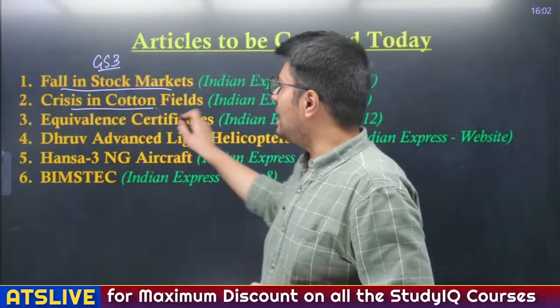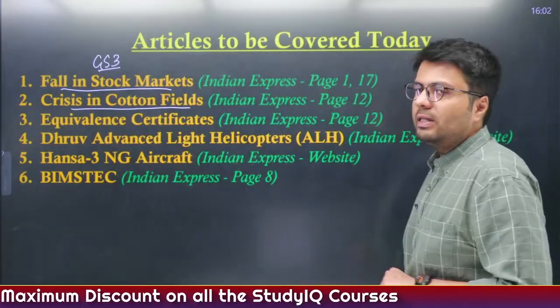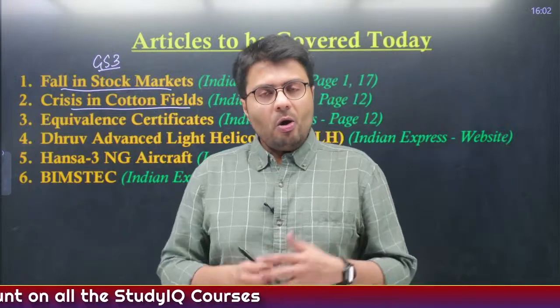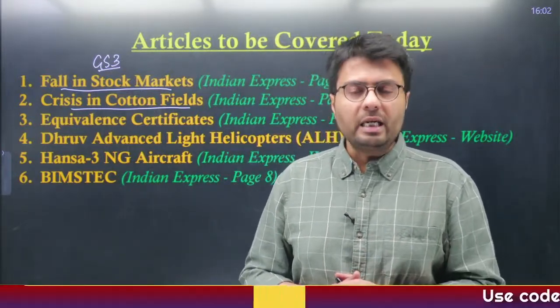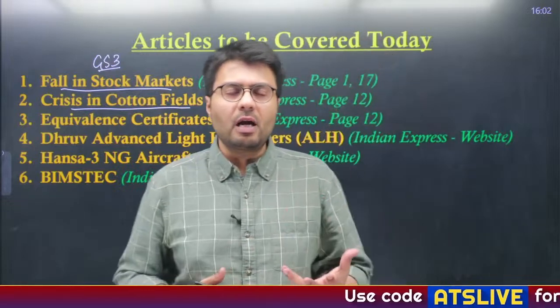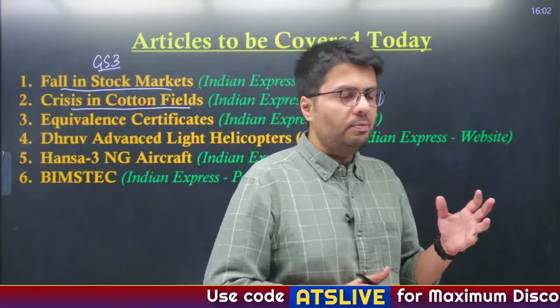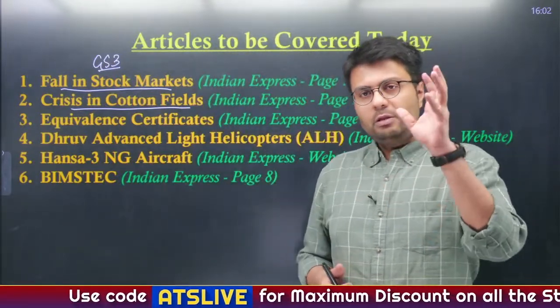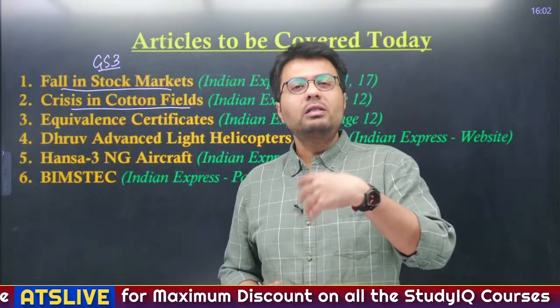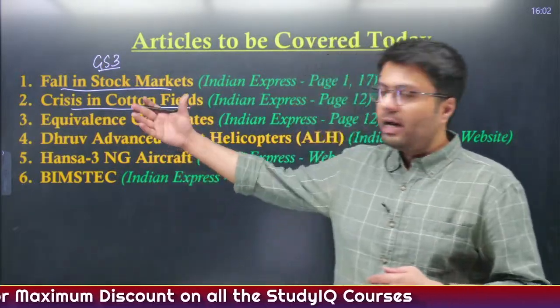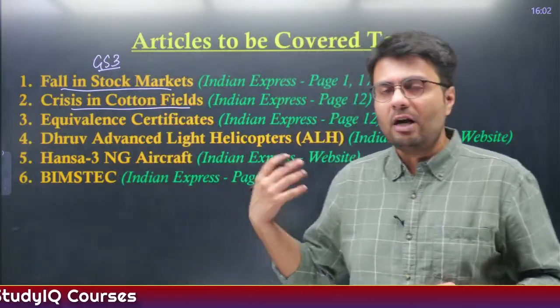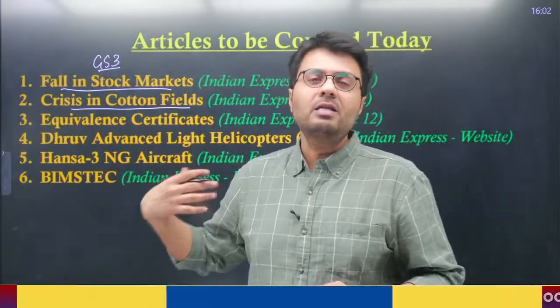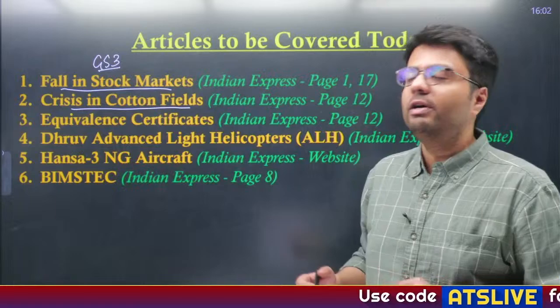In the second article, we'll be understanding the crisis that has been going on related to the production and cultivation of cotton in India. You understand India is the largest cultivator of cotton, but in recent years, as against other crops, the production and cultivation of cotton have actually fallen. So we'll try to understand the reasons behind it, and also what measures the government has taken in recent years which have made India the biggest cultivator of cotton.